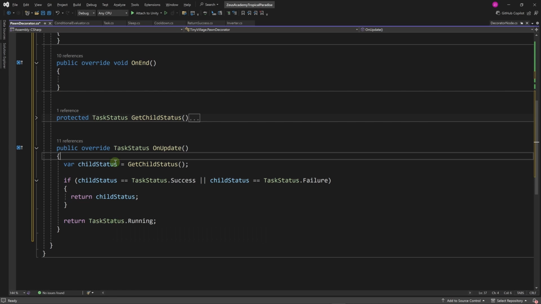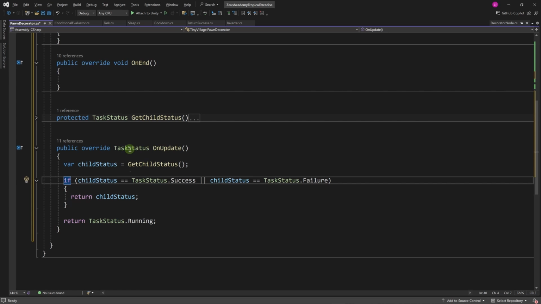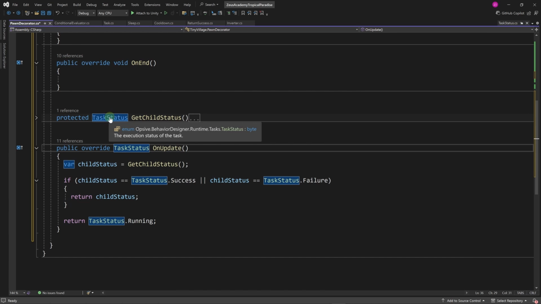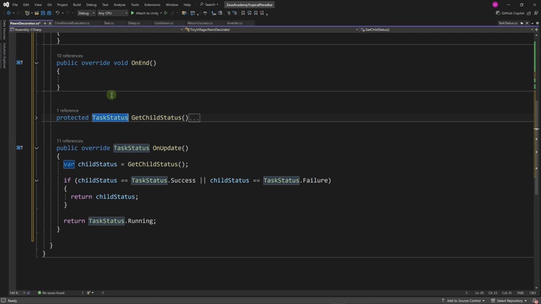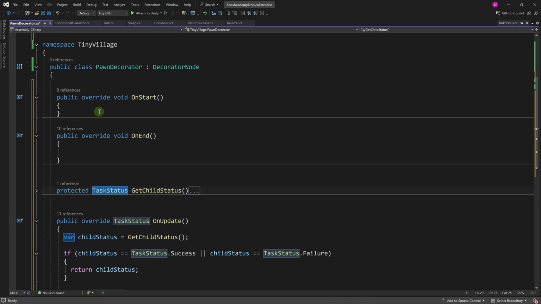It's important to do it like this because the task status, if you control click on it, it's an enum with a lot more states. If you just return the status of the child, you may be returning inactive or queued, which will break the functionality of your decorator, and indeed it will be useless. It will not even execute the child. Okay, back to our pawn decorator. Okay, now we're done. This is technically a working decorator that doesn't do anything.